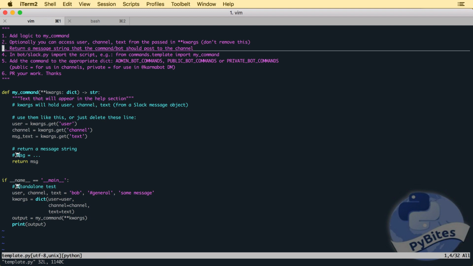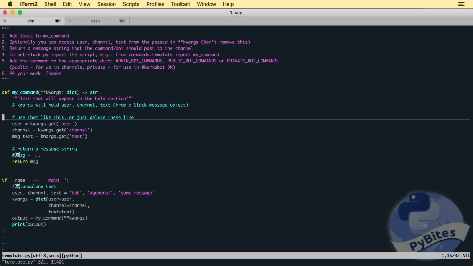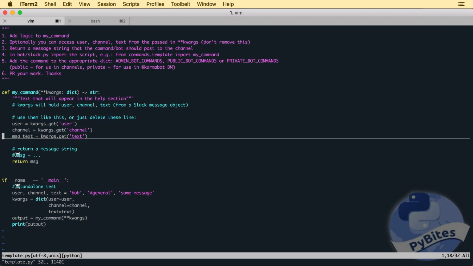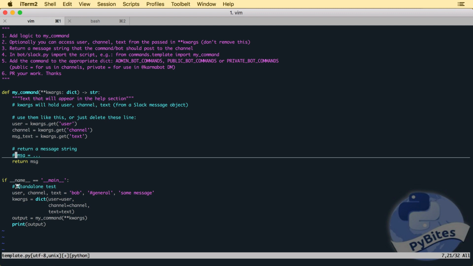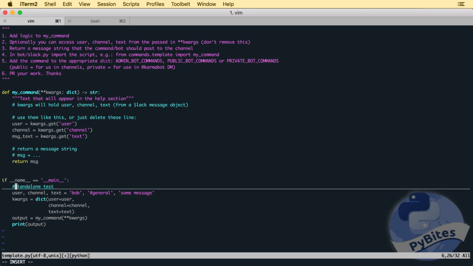We'll explain a bit how this works. So we have a my command, which you can fill out with any logic. You can use user, channel and message from the kwargs dictionary, and you can then return a message that basically is a string. And I have some spacing issues here.